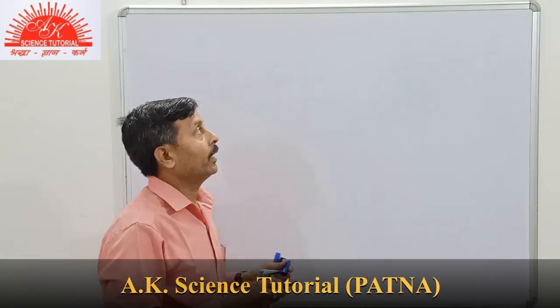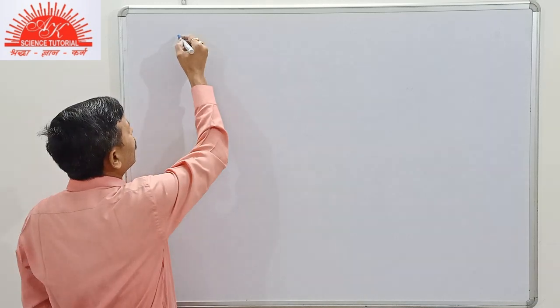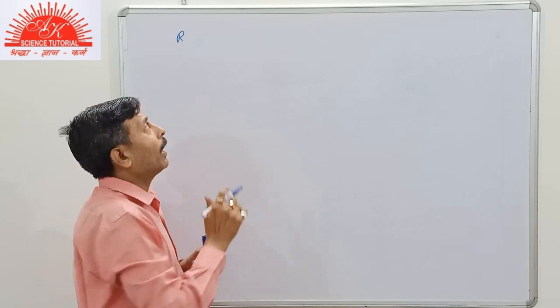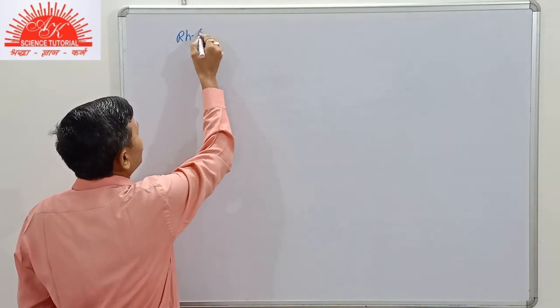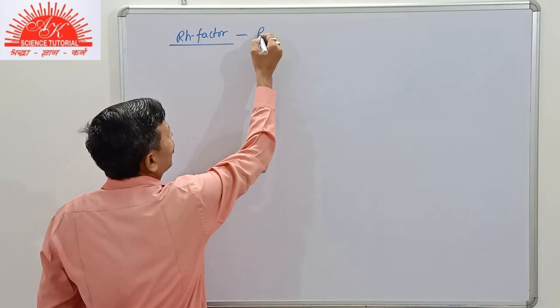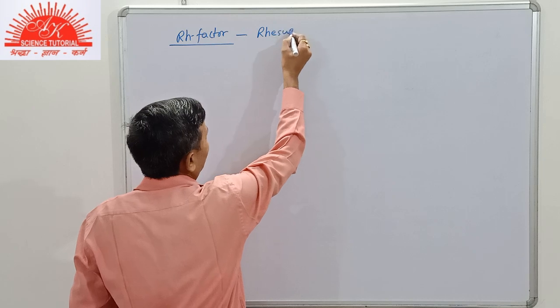Now we have to study the second most important grouping of blood, that is on the basis of a kind of protein present in blood plasma, known as Rh factor. Rh factor is the abbreviation of rhesus factor.